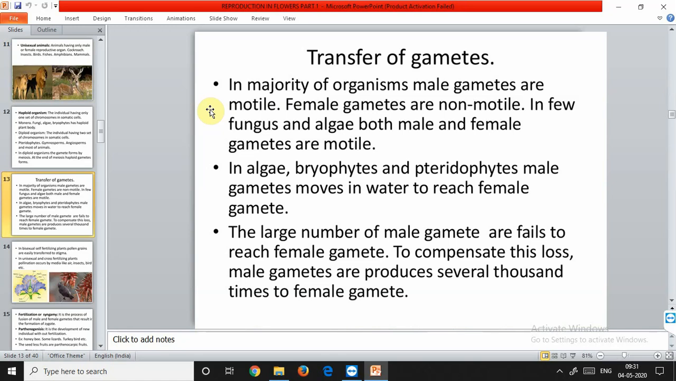Then in seed plants, pollen grains are the carriers of male gametes and the ovule has the egg. So pollen grains produced in anthers have to be transferred to the stigma before it can lead to the process of fertilization. What happens in the bisexual? In bisexual, self-fertilizing plants, for example, peas, transfer of pollen grains to the stigma is relatively easy.